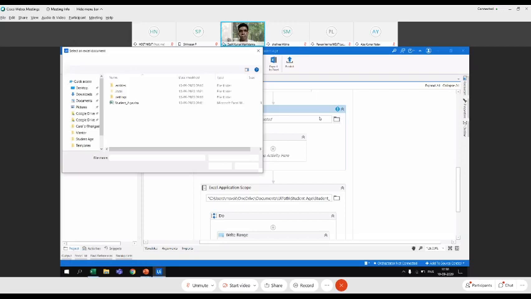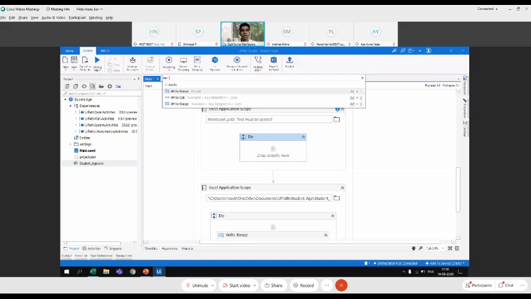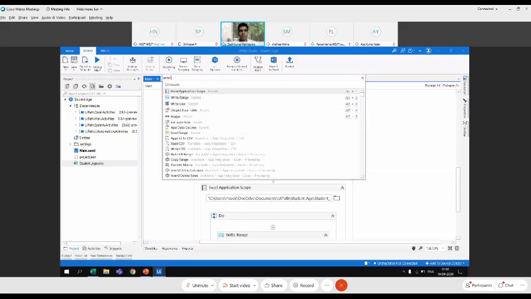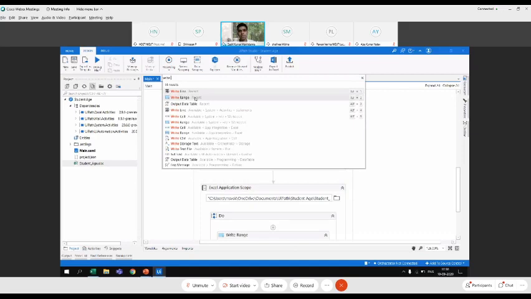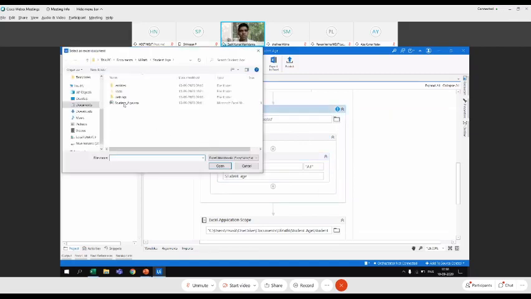Why I'm saying it is, anyhow, when you do a write range activity, it is going to ask for it, and the location automatically is going to come up. So, write range. What data table do you want to write? You want to write the data table which is called student underscore age. Now it is going to complain about which location you want to save this. Now you are going to specify the location.